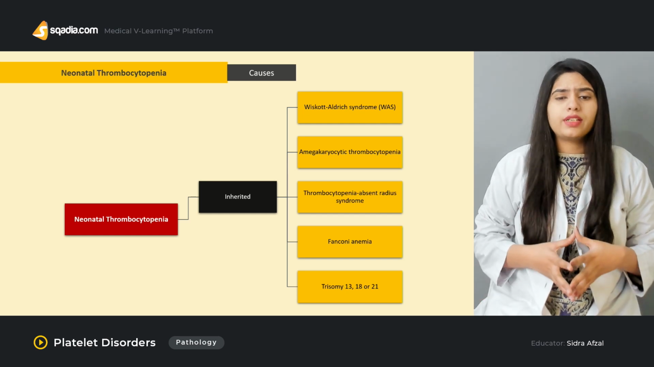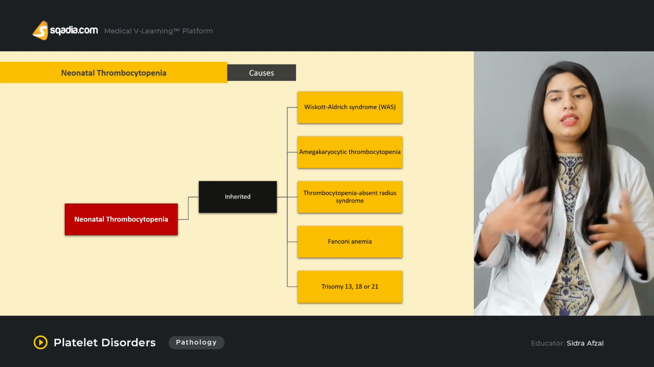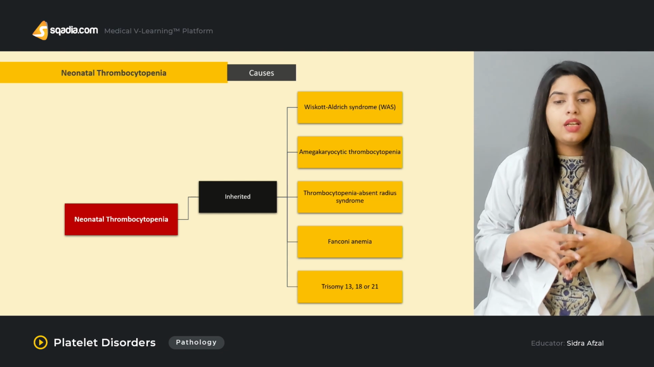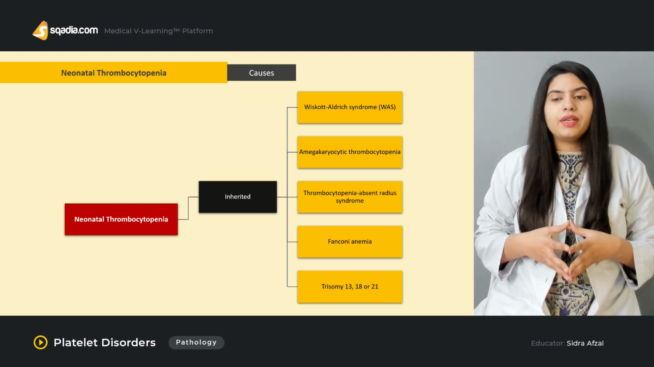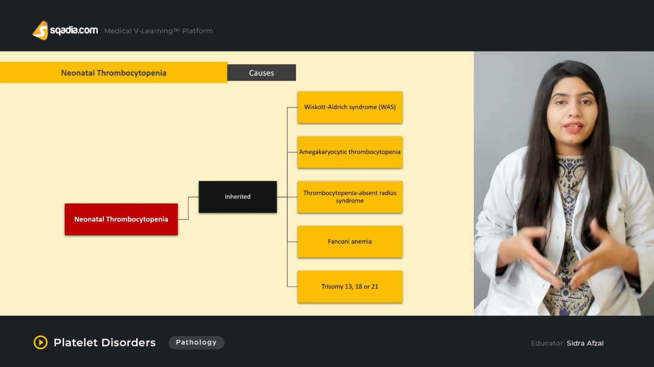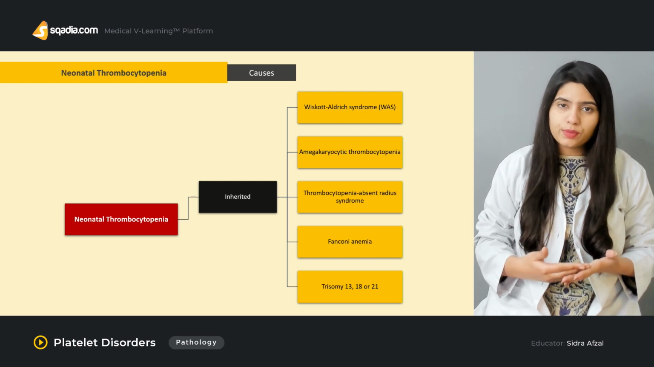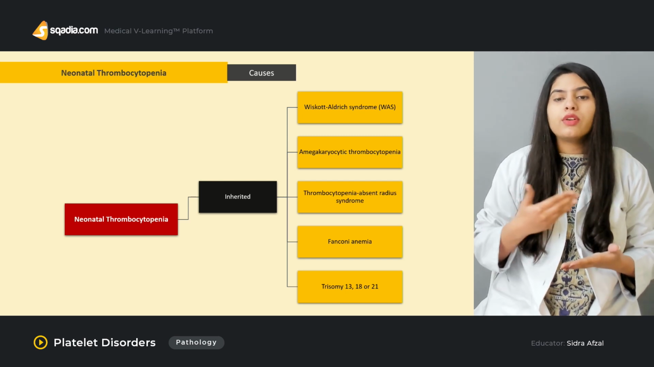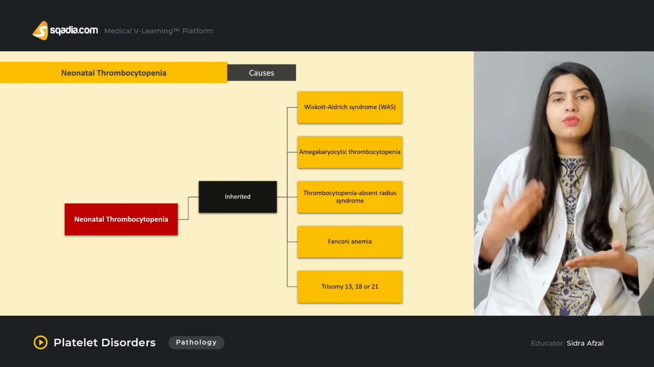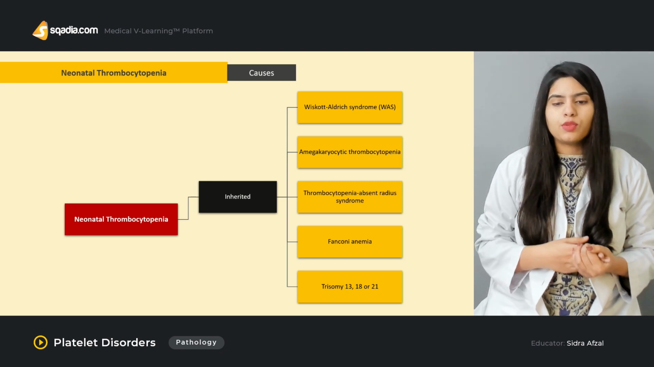All of these disorders are associated with causing thrombocytopenia. Now you can read the detail of these disorders in genetics as well. Basically, the main purpose of mentioning them here is that there is a genetic or familial cause of thrombocytopenia as well, and you should not neglect this cause when you are diagnosing or prescribing for your patient who is suffering from thrombocytopenia.